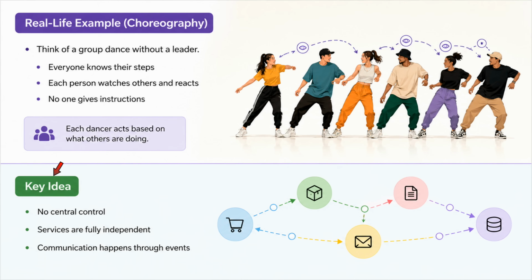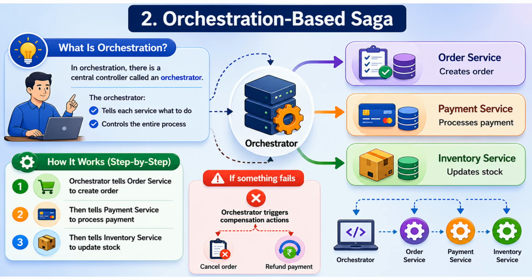Now we will see the key idea. No central control, services are fully independent, communication happens through events. Now we will see orchestration based saga. What is orchestration? In orchestration based saga, one central controller exists. That controller is called the orchestrator. The orchestrator controls the complete workflow. The orchestrator tells every service what to do and when to do it.